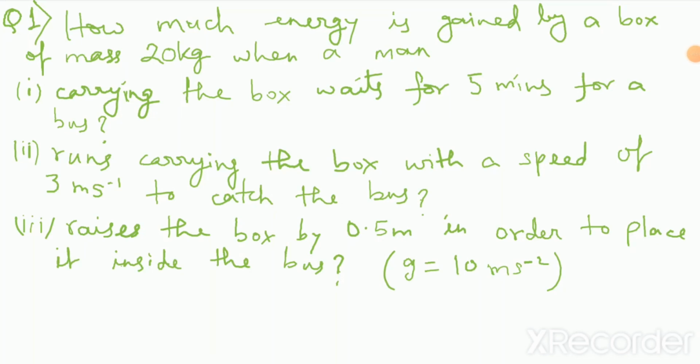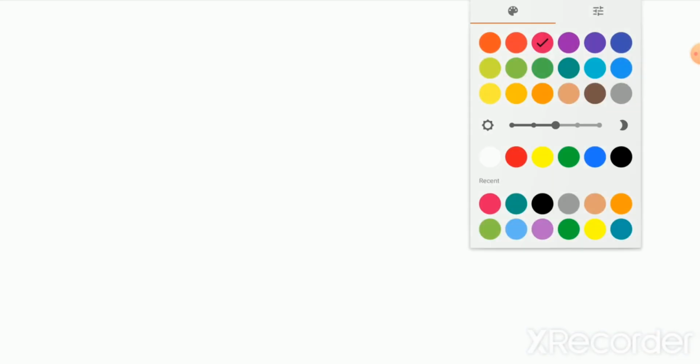Let us continue with our discussion. We have been discussing the problems from the chapter Work, Energy and Power. These problems have been taken from the Concise Physics book, ICSE class 10. Okay, so let us come to the solution of the first problem. So what is the first problem about? Let us see. So solution number 1.